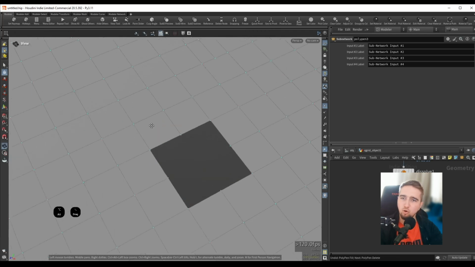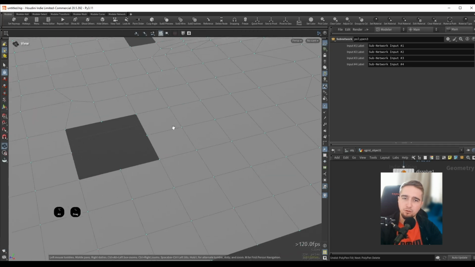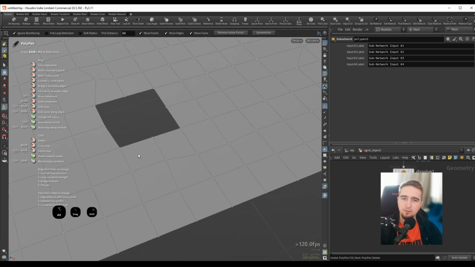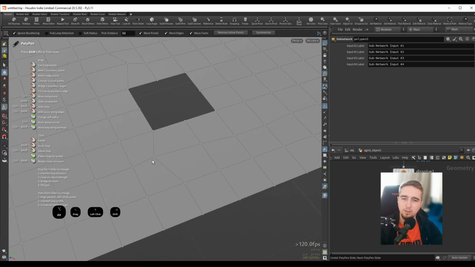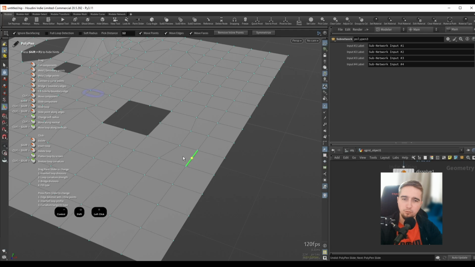We have control and click. This will move our points or our components. So this works again on all of the components by holding down control and dragging. Then we have a shift click, so this will slide a component. We can see here how this works on the edges. I believe this works on the face, but we probably have to do this on either points or edges. We have control shift click, which will slide an entire loop. So I will hold down control shift, click drag, and we slide the entire loop.